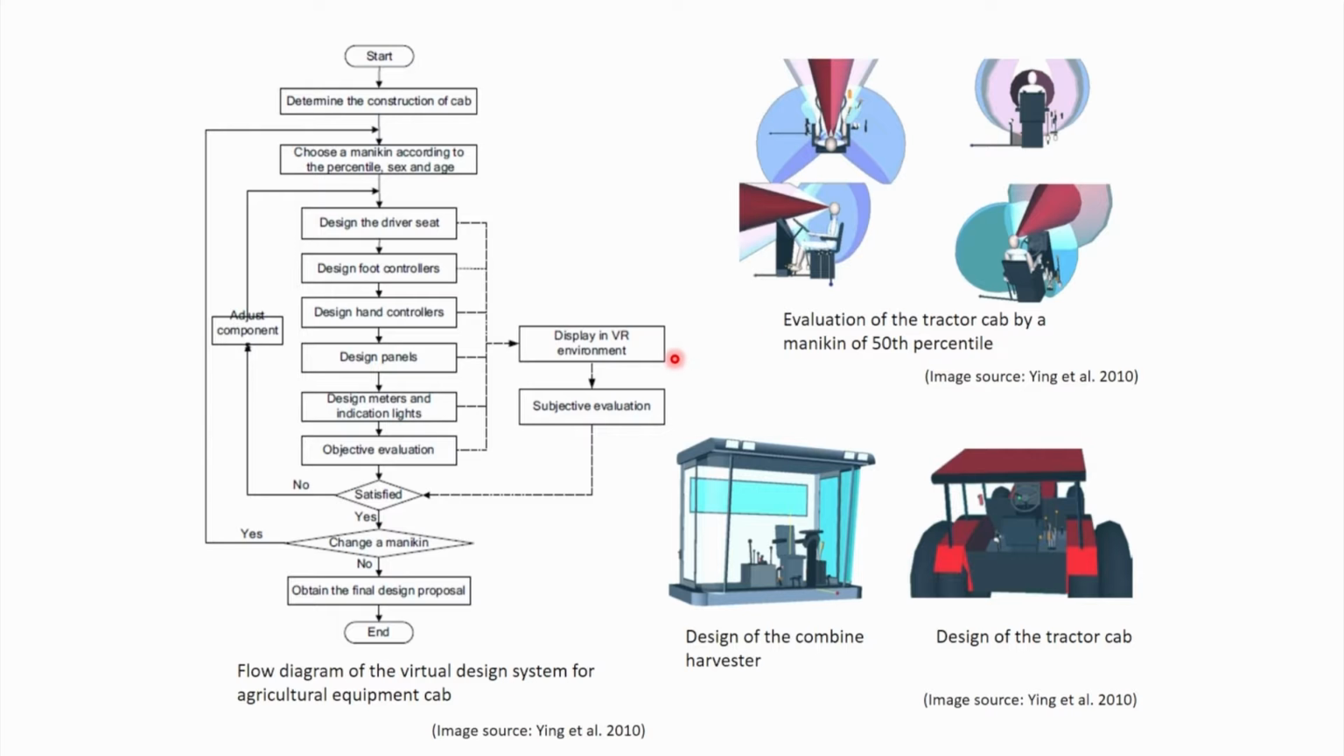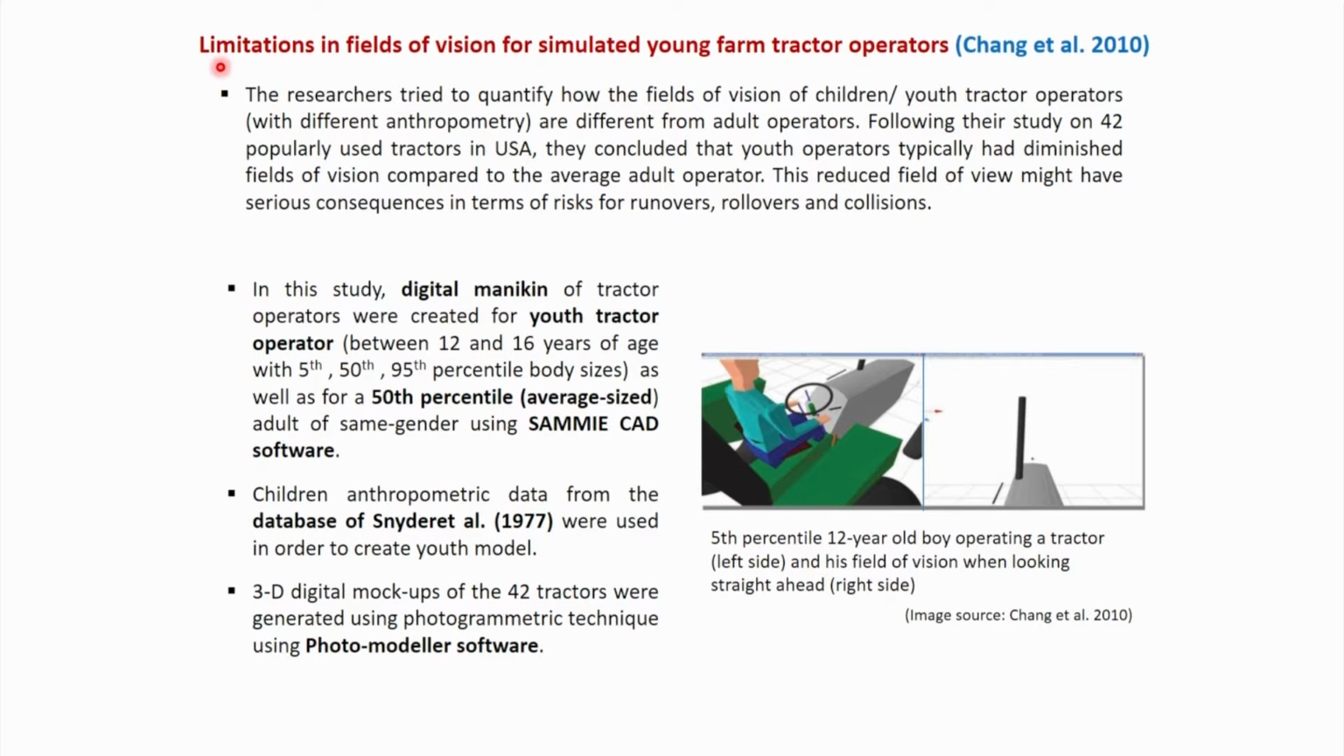So using this system, as you mentioned in the earlier slide also, they designed a combine harvester and also a tractor cab. The next paper is limitation in fields of vision for simulated young farm tractor operators. This was reported by Chiang et al.